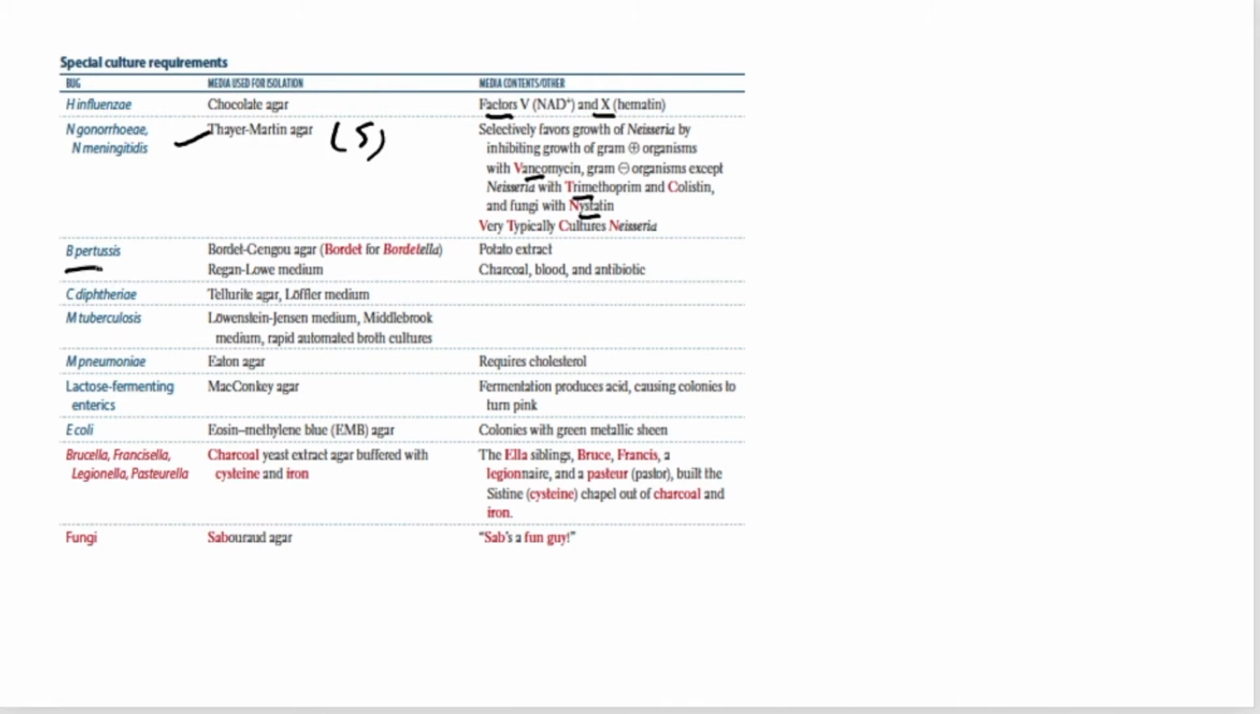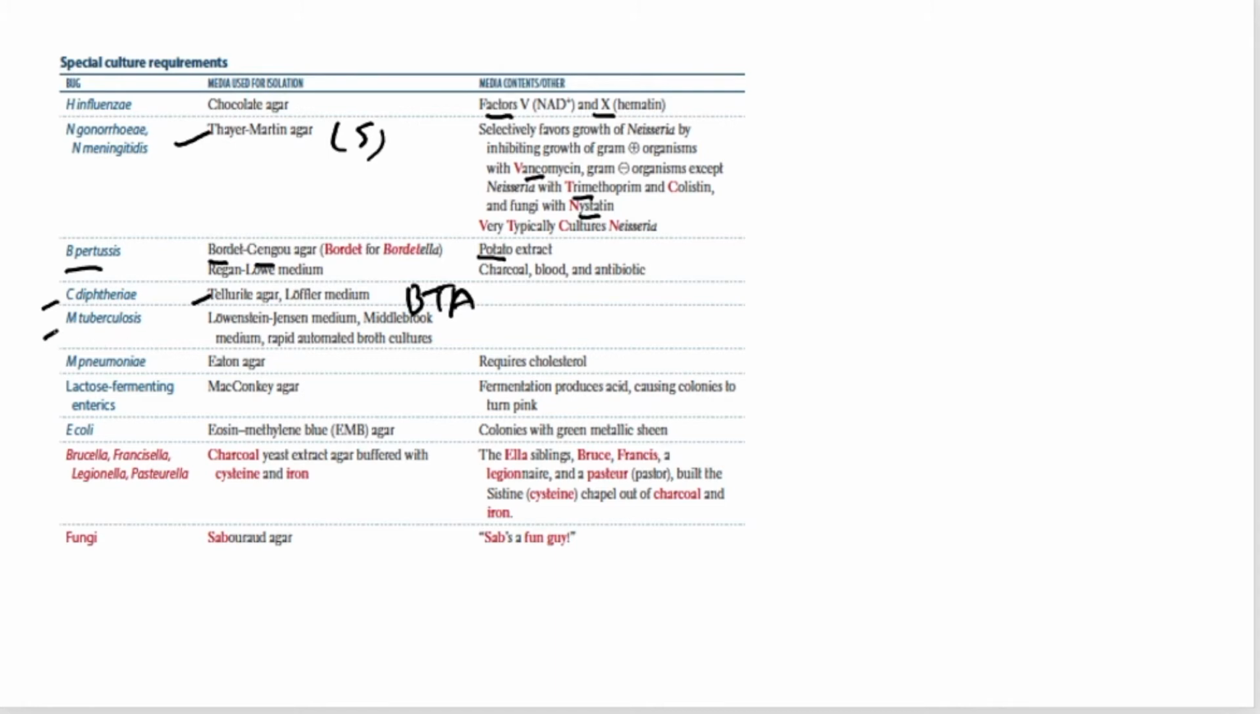Similarly, Bordetella pertussis, which causes whooping cough, the 100-day cough in adults, is isolated using Bordet-Gengou agar. Easy to remember: Bordetella pertussis, Bordet-Gengou agar, Bordet for Bordetella. It contains what? Potato extract, antibiotics, blood and charcoal. Corynebacterium diphtheriae needs blood tellurite agar, and we just studied Loeffler serum slope, which contains serum. Blood tellurite agar, BTA, for Corynebacterium diphtheriae.